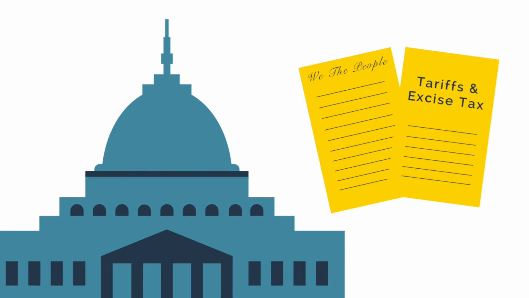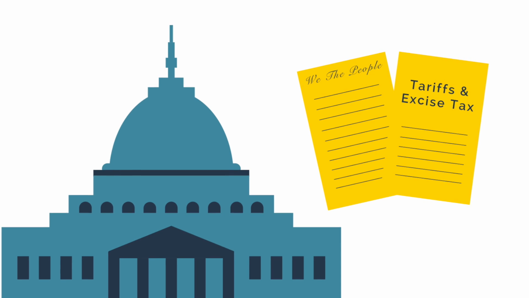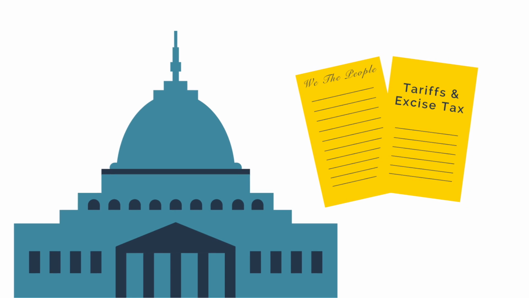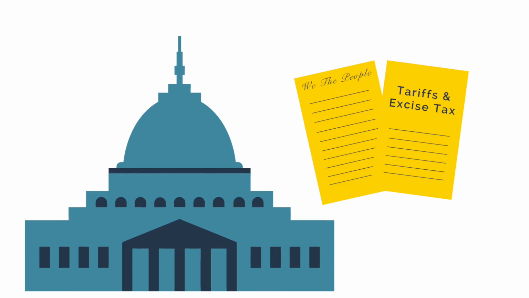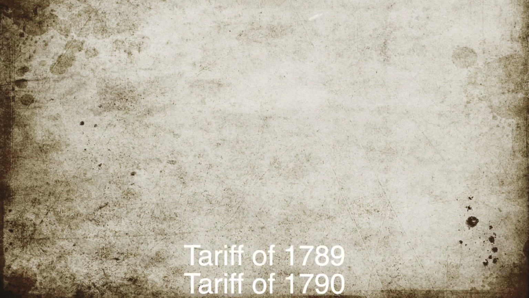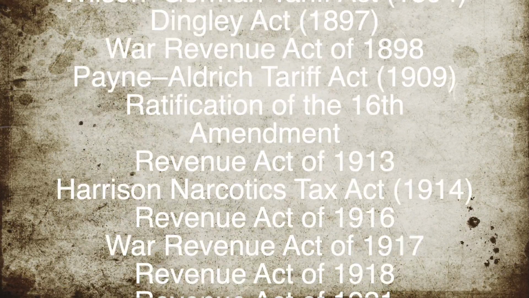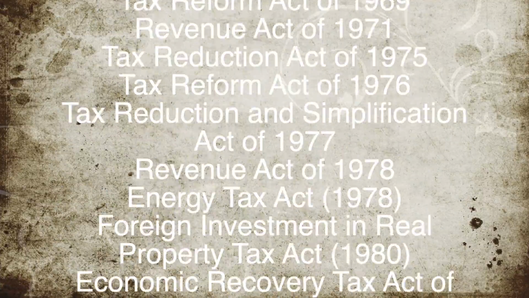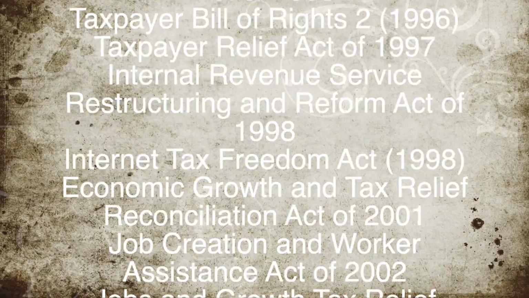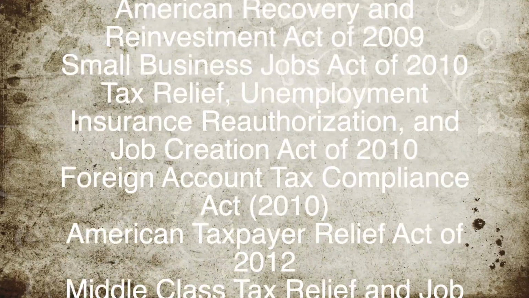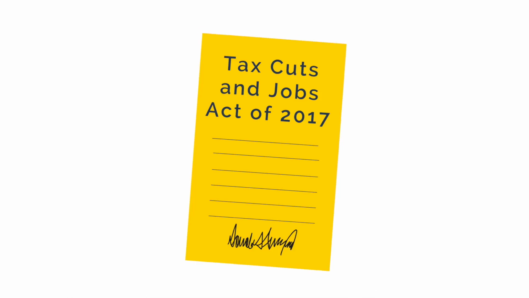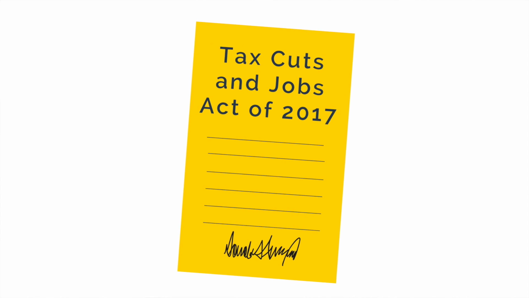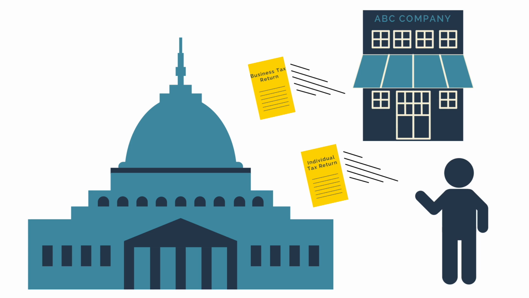Prior to the 16th Amendment, most federal revenue came from tariffs rather than taxes, although Congress had often imposed excise taxes on various goods. And through many court cases and other congressional acts over the last 100 years or so, we now have the Internal Revenue Service, commonly known as the IRS, and the Internal Revenue Code. One of the newest laws impacting taxes is the Tax Cuts and Jobs Act of 2017. Now that you have a little history, let's start with personal income tax.